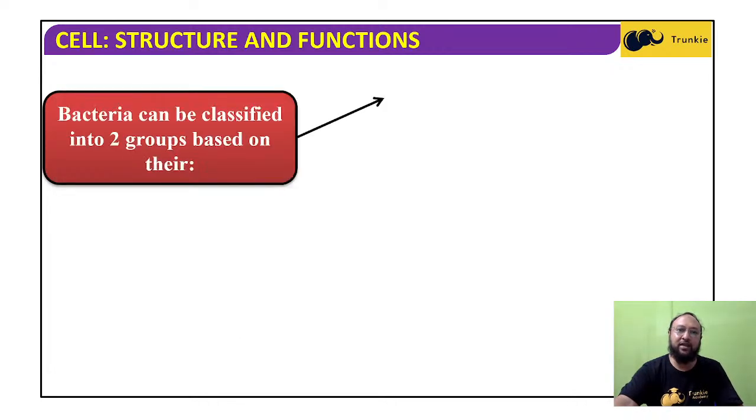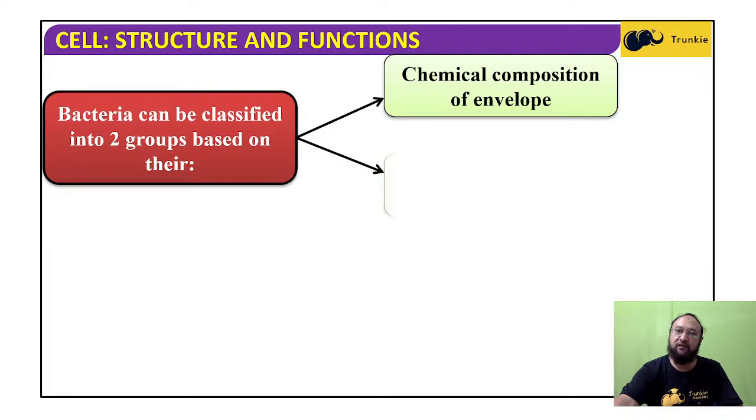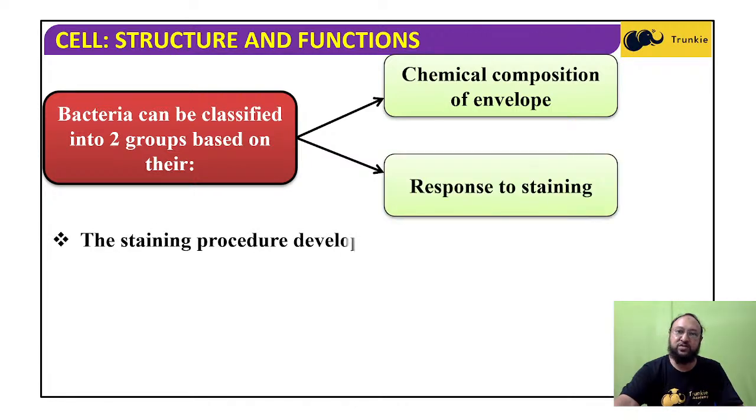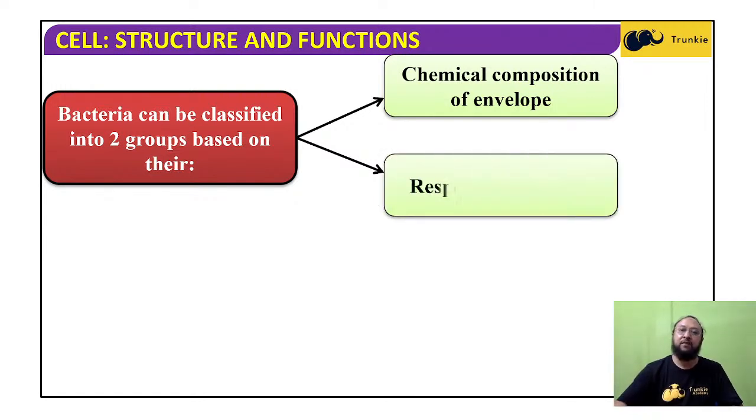Now, bacteria can be classified into two groups based on the chemical composition of their envelope and response to staining. Response to staining means which type of stain they retain, and which type of stain they do not take up. Depending on that, there are two groups, and based on the chemical composition of the envelope, also two groups.